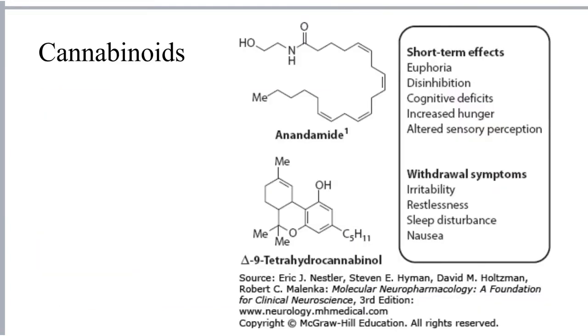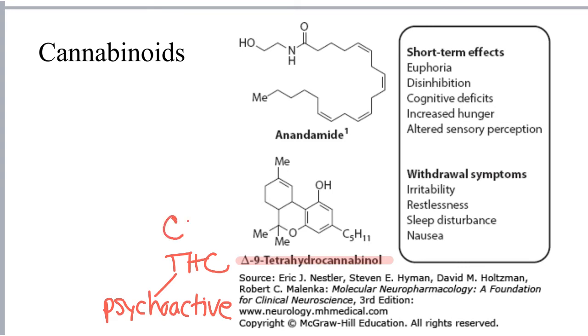The next set of class 1 agents are the cannabinoids, with the primary cannabinoid being delta 9 tetrahydrocannabinol or THC. THC and THC-like compounds come from the cannabis plant, and they are psychoactive. The cannabis plant does also contain other components like cannabidiol or CBD, which is non-psychoactive and is actually thought to have anti-inflammatory activity. The rewarding effects of THC are due to activation of cannabinoid 1 receptors in the VTA.